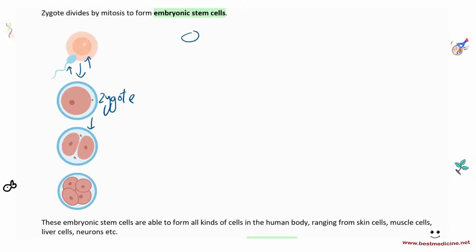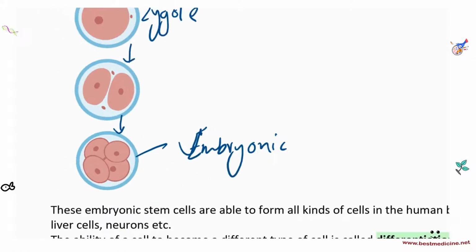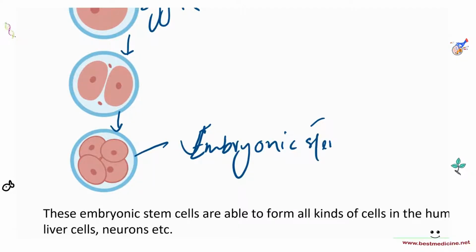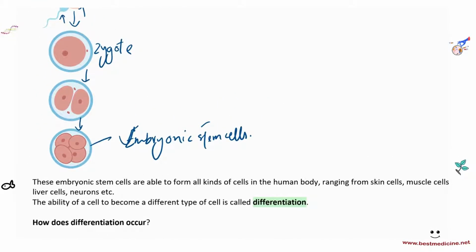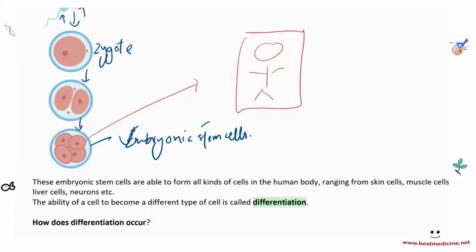Then this zygote divides into a clump of cells, and these are the embryonic stem cells. And these embryonic stem cells can form an entire human being, a baby, right? They can form all the cells in a human being.